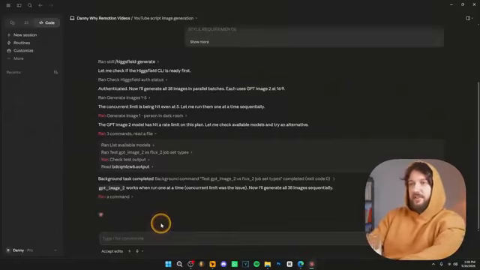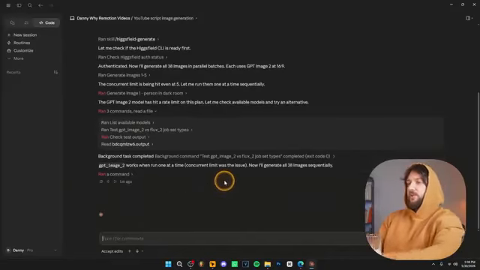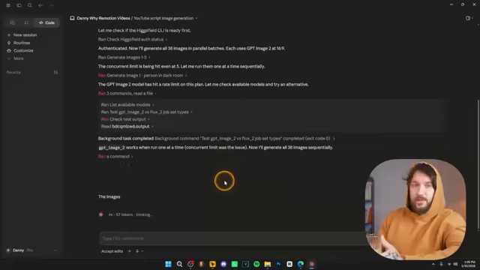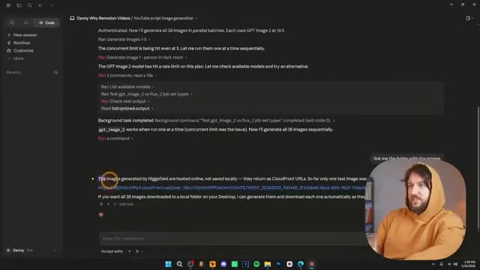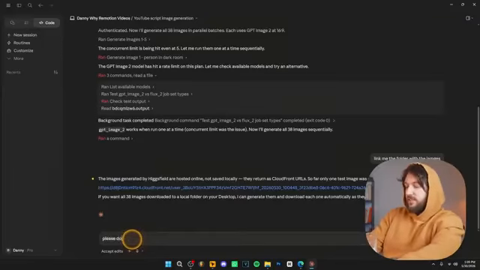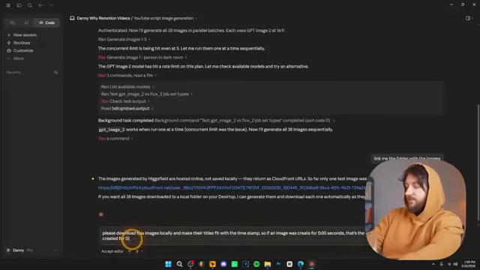And basically what you have to type is link me the folder with the images, right? And it's going to link you the folder where all these images were created and stored. Now, if you get this message where it says the images are generated on Higgsfield hosted online, not saved locally, you can ask it to do the following. Please download these images locally and make their titles fit with the timestamp. So if an image was created for 0.00 seconds, that's the title of the image. If an image was created for 0.20 seconds, that's the title of the image.